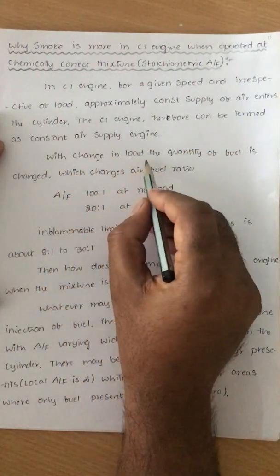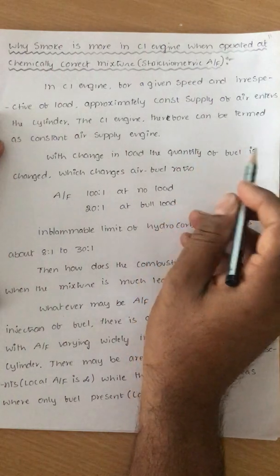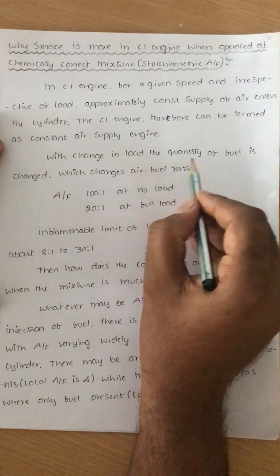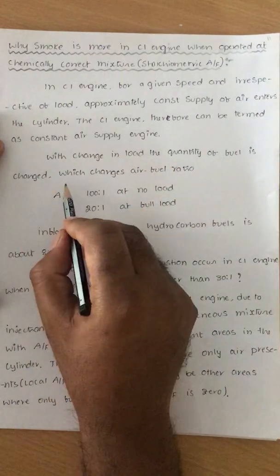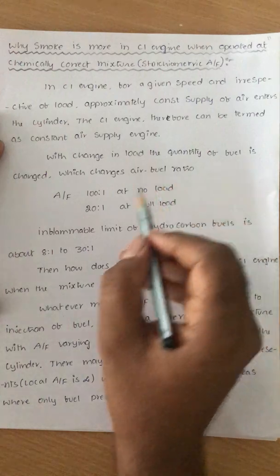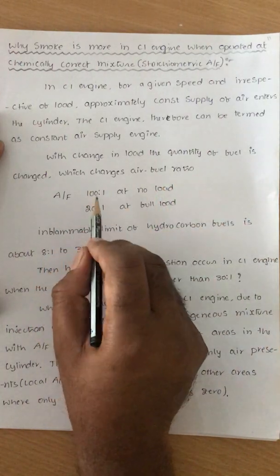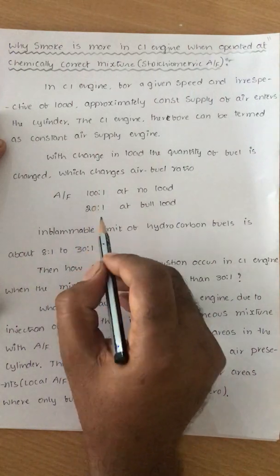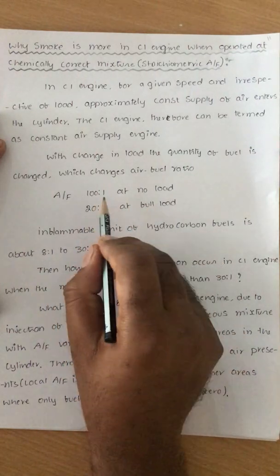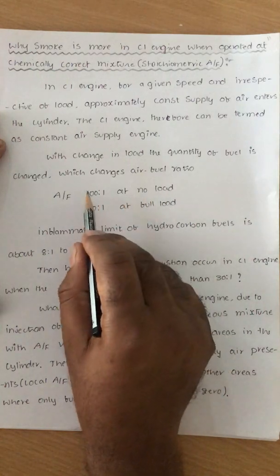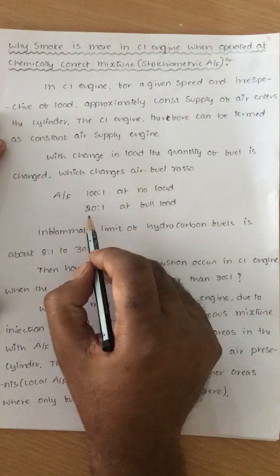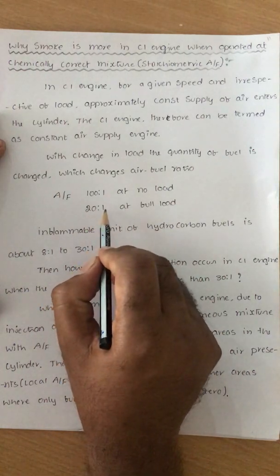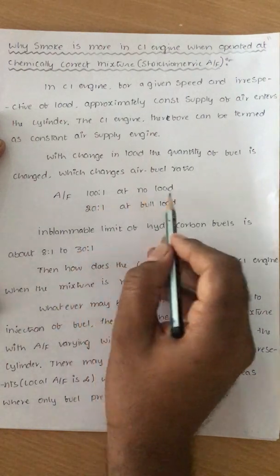With a change in load, if the load increases, the quantity of fuel increases. If the load decreases, the quantity of fuel decreases. So with a change in load, the quantity of fuel is changed, which changes the air fuel ratio. The range of air fuel ratios in CI engines is from 20:1 to 100:1. 20:1 at full load, 100:1 at no load. 100 means 100 kg of air to 1 kg of fuel. 20 at full load means 20 kg of air to 1 kg of fuel.